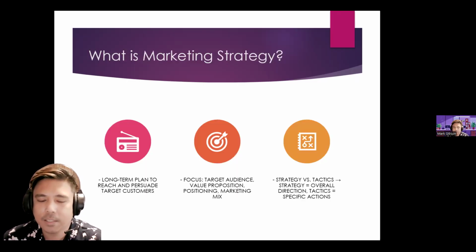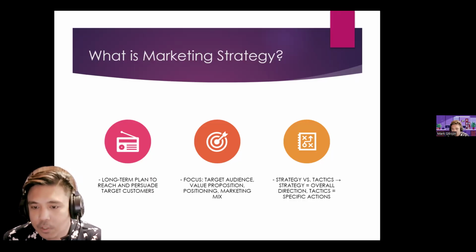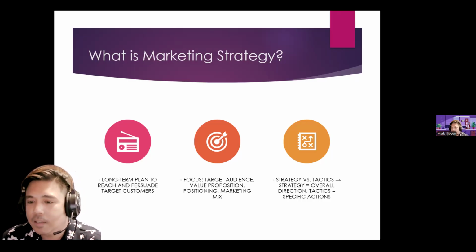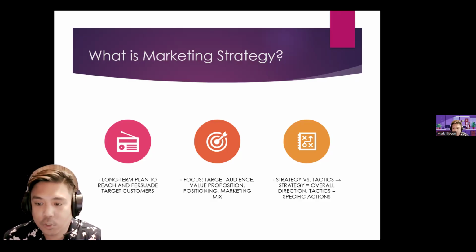So, what is marketing strategy? Marketing strategy is a long term plan to reach and persuade target customers. Its focus is the target audience, value proposition, positioning, and marketing mix. Later on, we'll discuss more about these different concepts in order to solidify our understanding of what marketing strategy is. And then strategy versus tactics, we'll differentiate the two, where strategy is equivalent to the overall direction and tactics refer to specific actions.